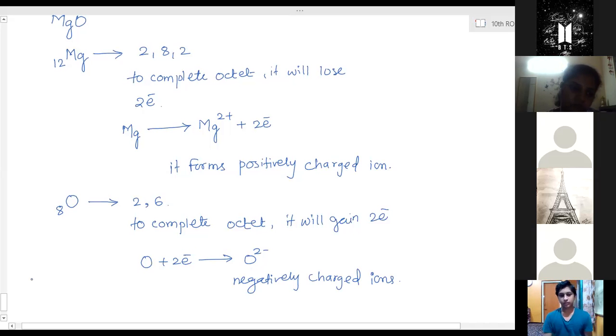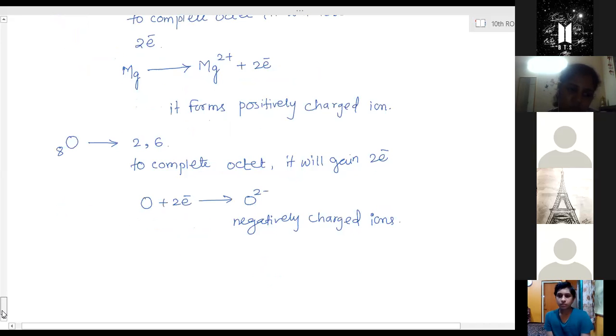Ma'am, for oxygen, can't we write it like Mg, how you wrote it for magnesium? No, here it is losing and here it is gaining. That's the reason we have written it on the product side for magnesium. And here oxygen is gaining those 2 electrons, so it is written on the same side.